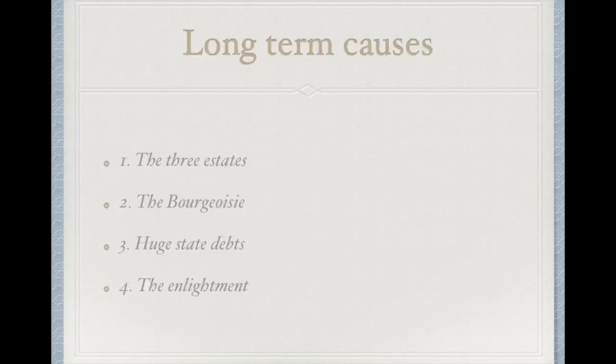The 4 long-term causes that we're going to look at are: 1, the 3 estates. We already talked about that in the previous video as well. We're going to look at 2, the bourgeoisie, 3, the huge state debts, and 4, the Enlightenment. But you already know a lot about the Enlightenment because of the beautiful videos that you made yourselves.